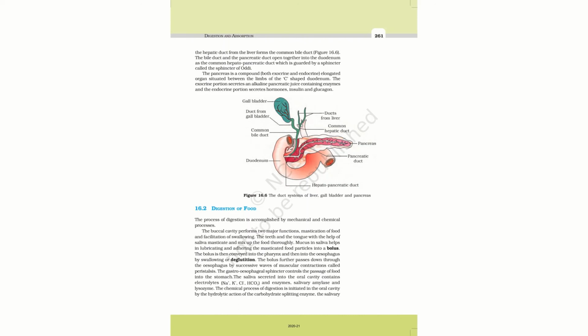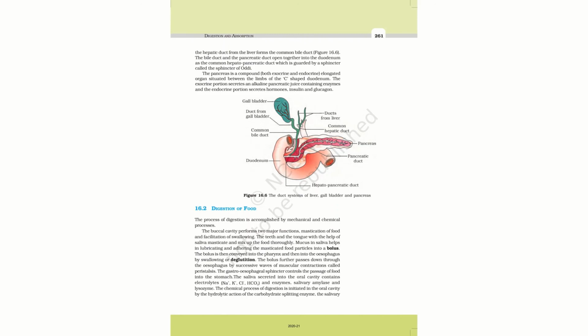The common bile duct, having the hepatic and cystic ducts, plus the pancreatic duct, together we call the hepatopancreatic duct, and they have a common opening leading to the duodenum.